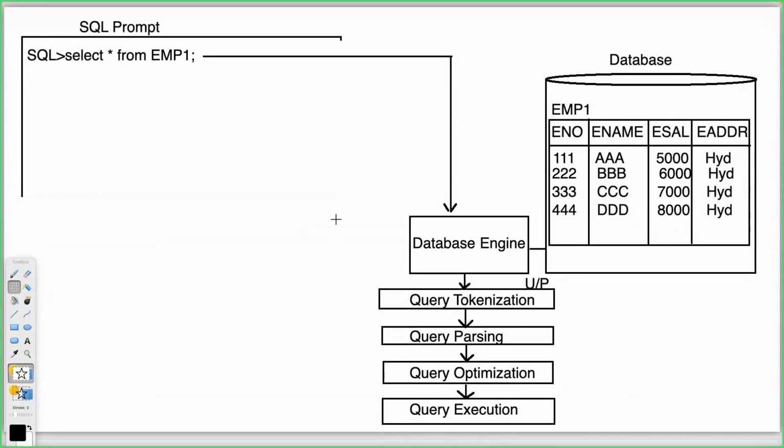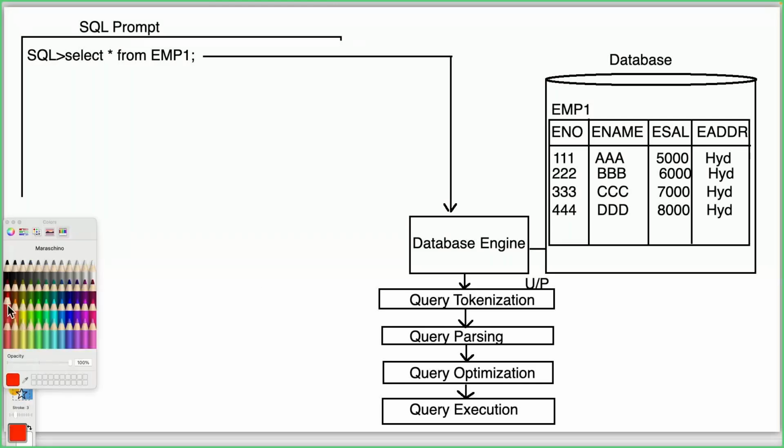Query tokenization will take the provided SQL query as an input. It will divide that entire SQL query into a number of pieces. Dividing the total query into a number of pieces is called query tokenization.